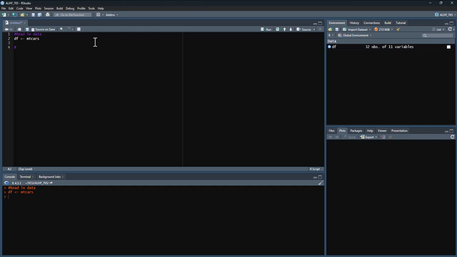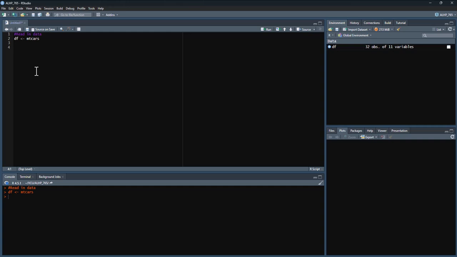Within R, the syntax is case sensitive. Here I've made this thing called DF. If I later try to use capital DF, R is going to tell me this thing does not exist. You are crazy. I don't know what you're talking about, because it's not the same capitalization as the original.